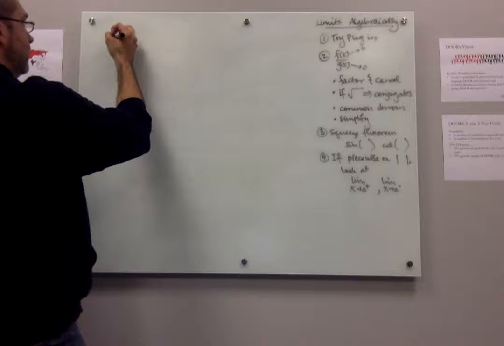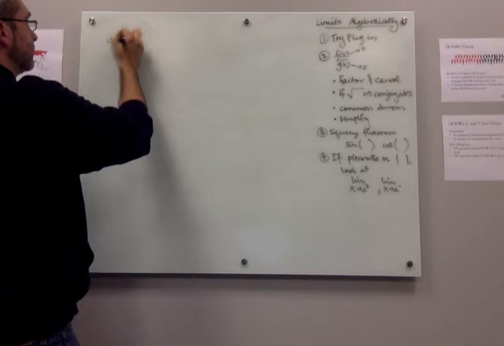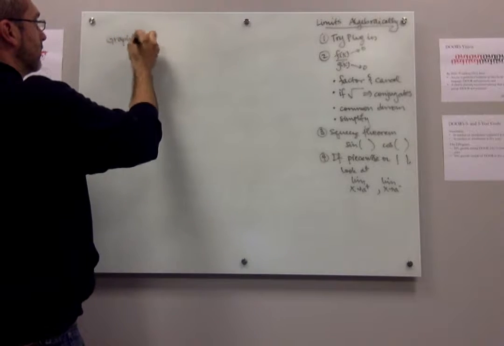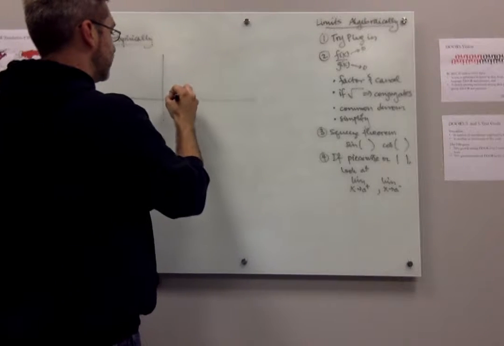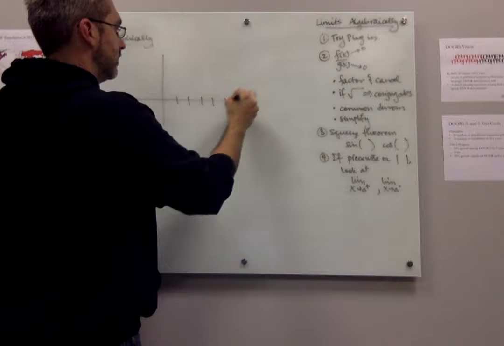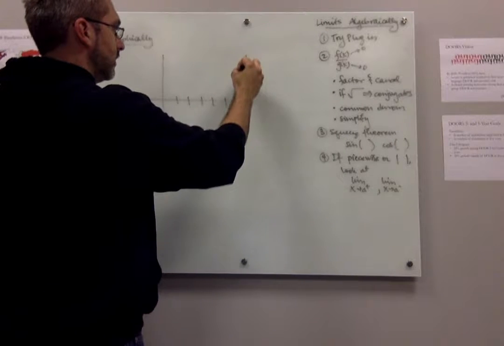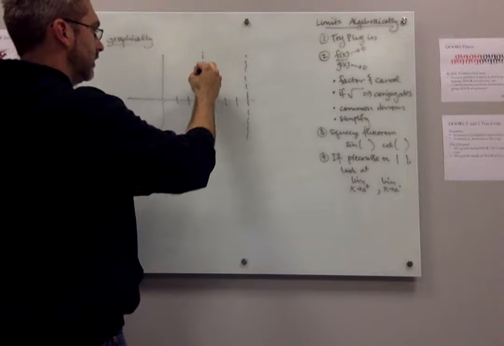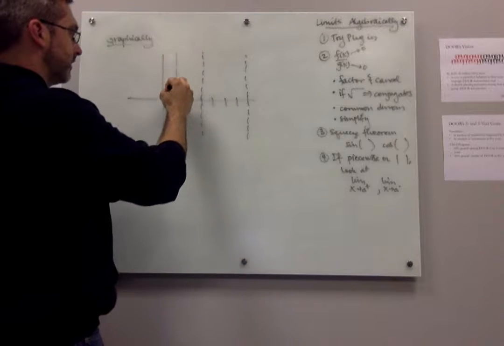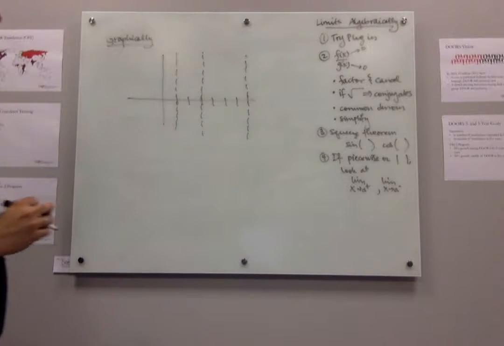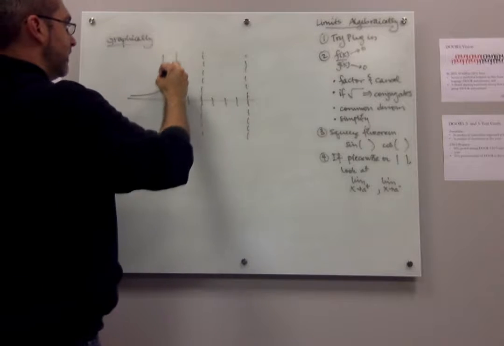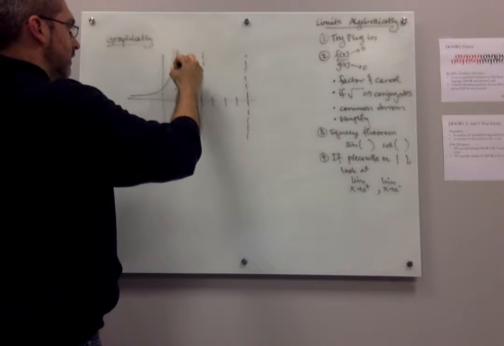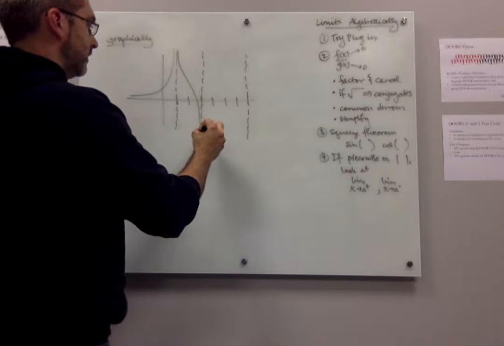Okay, so graphically, let me just give you a graph here for instance. So let's have a function that does this, this.